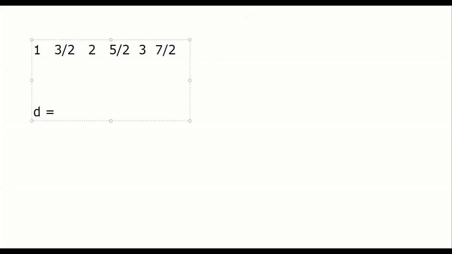Dhruv says 1.5, Pradeep says 1.5, Asta says half. What do others say? Dhruv says 0.5, Skan says 0.5, Slesha 0.5. Very simple, guys. This 3 by 2 is 1.5. 1.5 minus 1, D is only half, or 0.5.